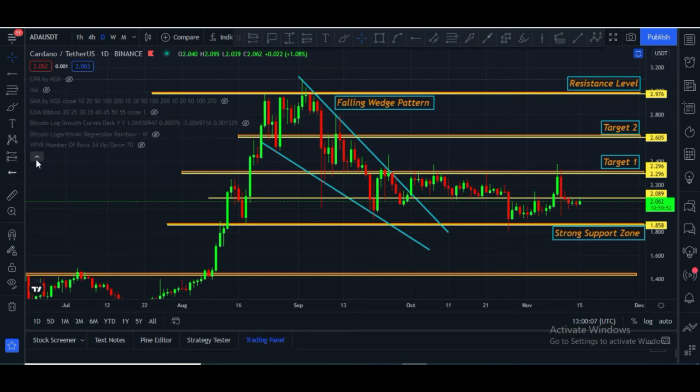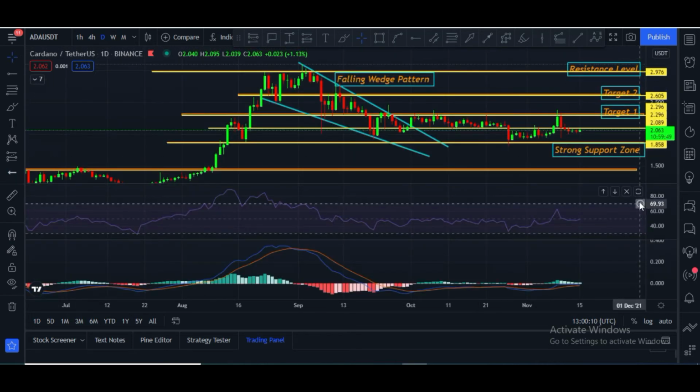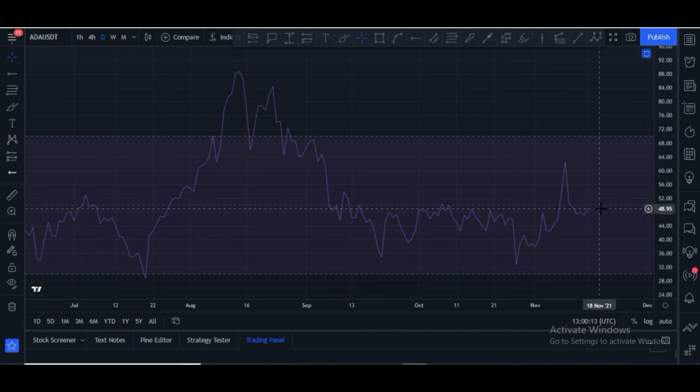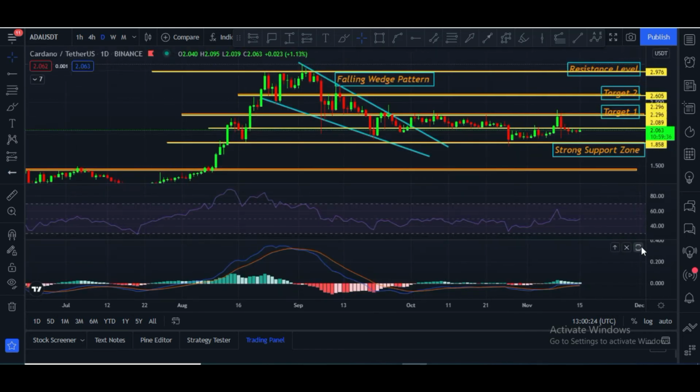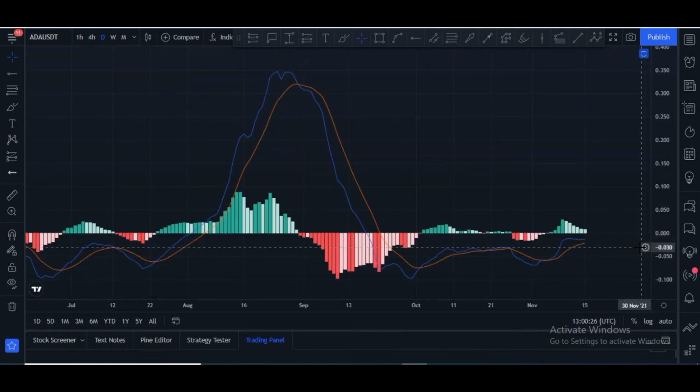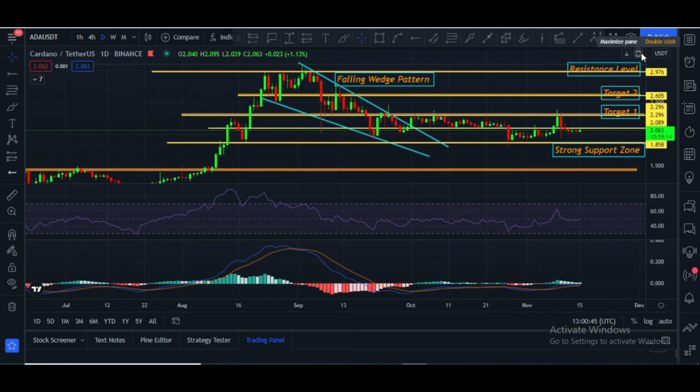And let me show you daily RSI. Daily RSI is at 48.95 and it is about to cross 50. Once it crosses 50, price will definitely boost. We have to wait until RSI crosses the 50 point area. And this is the MACD, and it is at a crossover towards the upside, but unfortunately the towers are changing their color and we may see a crossover towards the downside. We have to wait. If this crossover happens towards the downside, price can go down. Until then we have to wait.